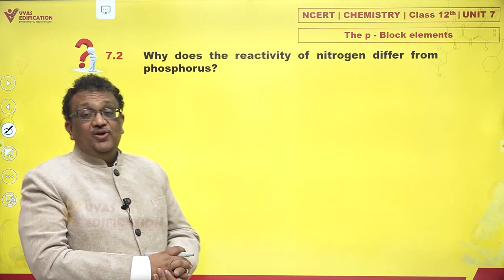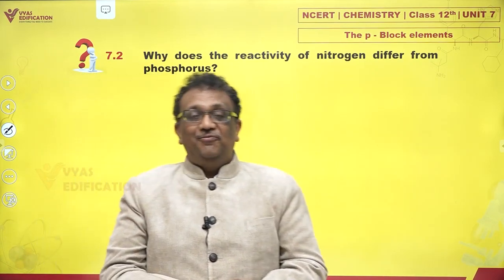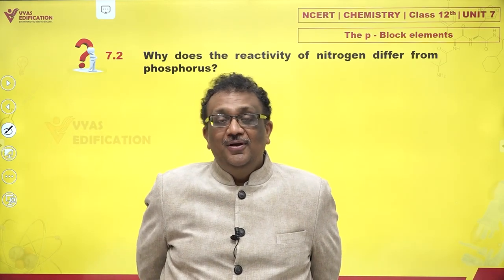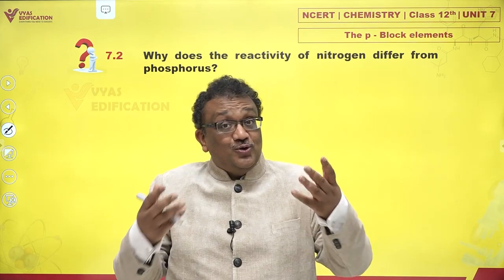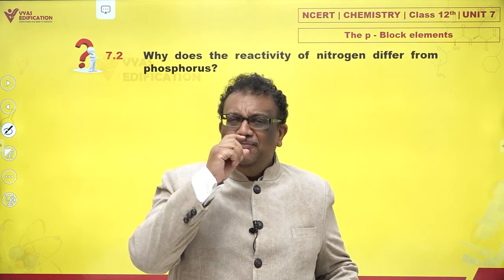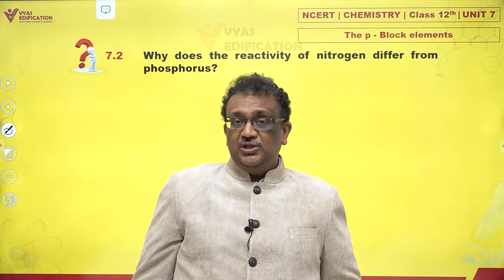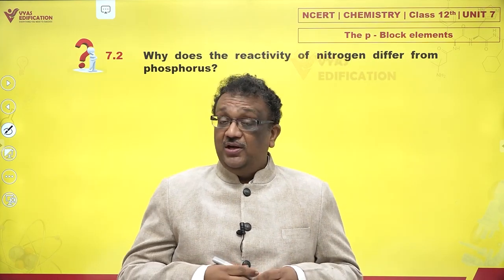Why does the reactivity of nitrogen differ from that of phosphorus? Now this is a very interesting question. Nitrogen belongs to period 2. Now second period elements are sometimes called typical elements. And why are they typical? Because they're different. And why are they different?